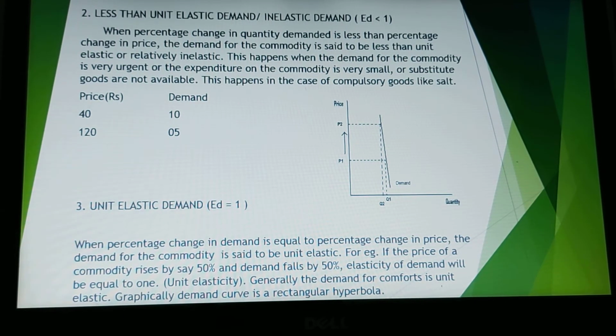The next is unit elastic demand. Here ED is equal to 1. What does this mean? When the percentage change in demand is exactly equal to the percentage change in price, then it is said to be unit or unitary elastic demand. So over here, say the price of a commodity rises by 50%, the demand will fall by exactly 50%. So the elasticity of demand will be equal to 1.